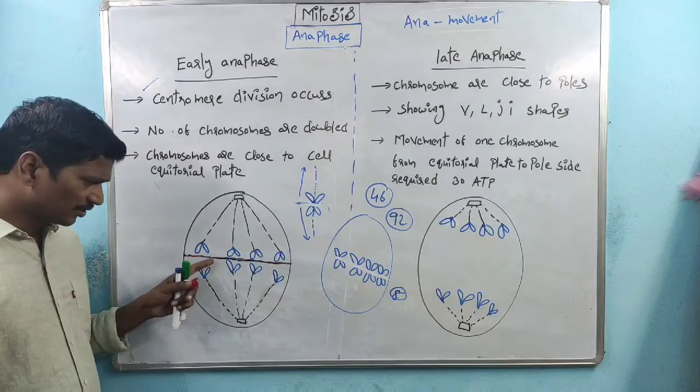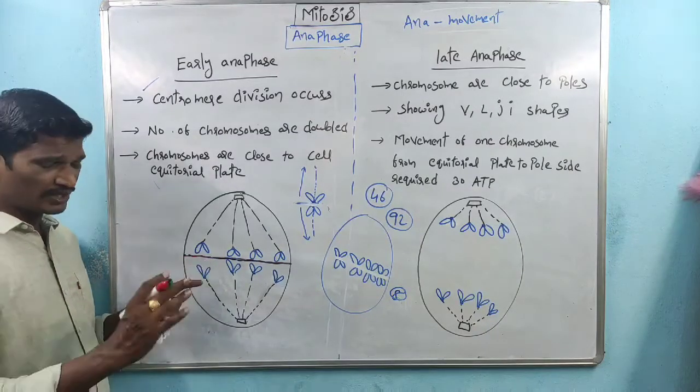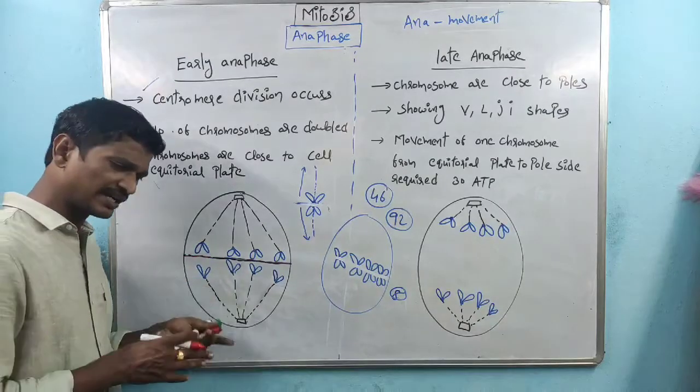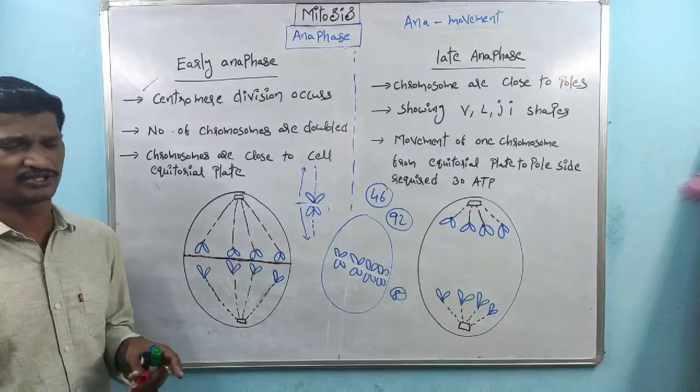So how can we recognize anaphase? This one is the early anaphase, this one is the late anaphase. Very simple.